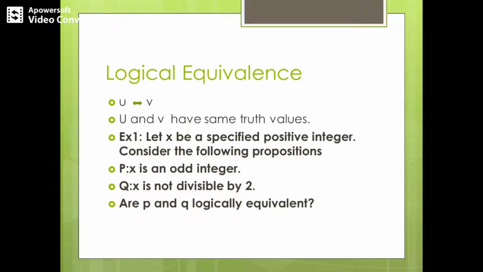So we note that x is an odd integer is similar to saying that x is not divisible by 2, right? Any odd integer is not divisible by 2. So obviously since both the statements mean the same, both of them will have identical truth values, and so P and Q are logically equivalent, or P is logically equivalent to Q. I hope this kind of problem is very clear to you.